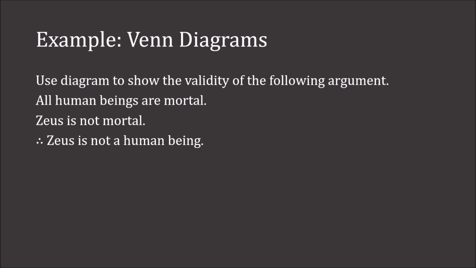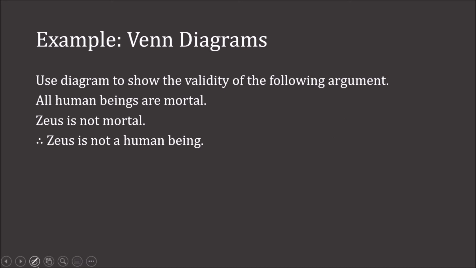So we'll use a diagram to show the validity of the following argument, which was: all human beings are mortal, Zeus is not mortal, therefore Zeus is not a human being. We've already determined that this was a valid argument because it's universal modus tollens. So let's now look at drawing a Venn diagram to verify it.